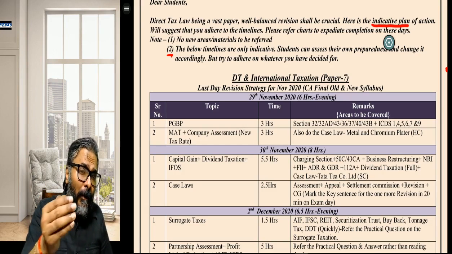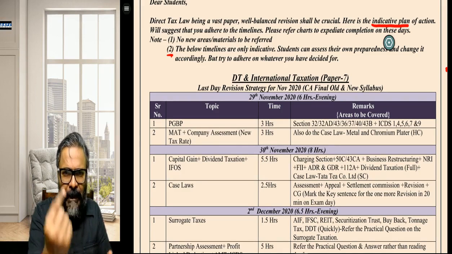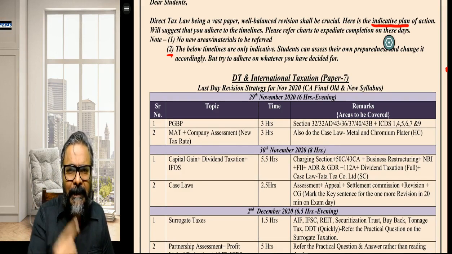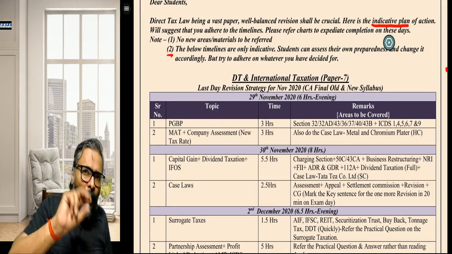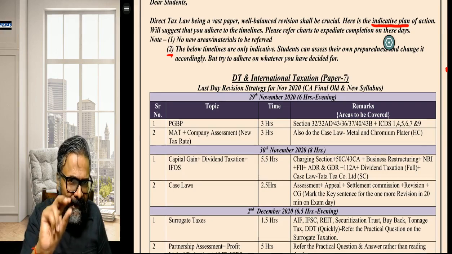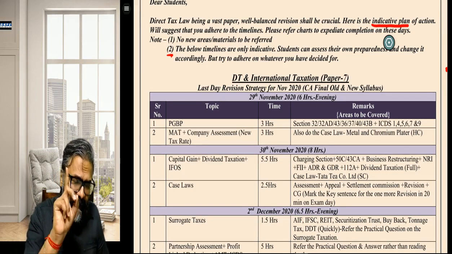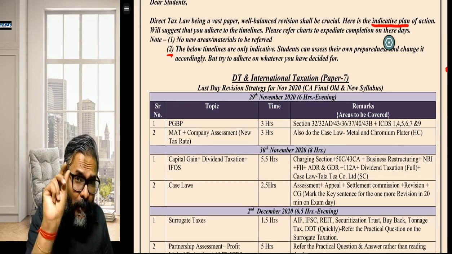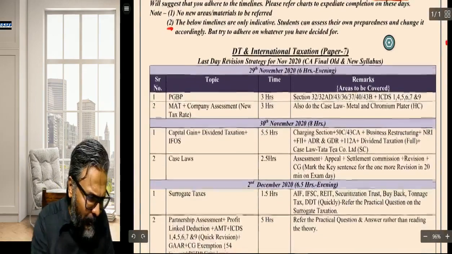Also, in this upcoming week, if you can take a day's time for direct tax, I'm not putting any pressure on you. I'll give you an insight into how you can do the direct tax planning for that LDR, the last day revision, of one day which you can use somewhere in between. Let's start with this.